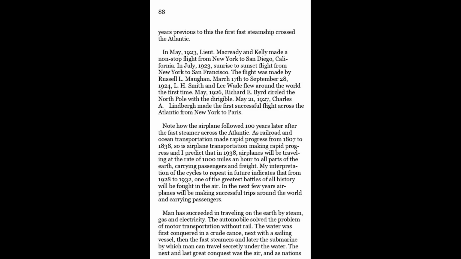Look at page number 88. In May 1923, Lieutenant McCready and Kelly made a non-stop flight from New York to San Diego, California. In July 1923, a sunrise to sunset flight from New York to San Francisco was made by Russell L. Maughan. March 17 to September 28, 1924, L. H. Smith and Leigh Wade flew around the world the first time. May 1926, Richard E. Byrd circled the North Pole with the dirigible. May 21, 1927, Charles A. Lindbergh made the first successful flight across the Atlantic from New York to Paris.